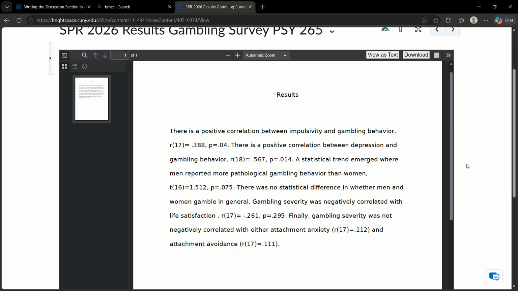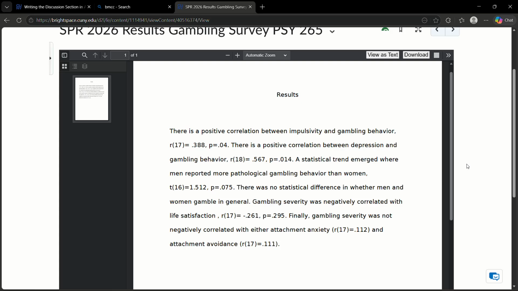Hypothesis 2, there is a positive correlation between depression and gambling behavior. That was also supported here. 0.567. So now we're getting into a moderate to somewhat large correlation, especially in psychology. So there's a real strong, moderate to strong association between depression and gambling behavior. So mostly as you gamble more, depression increases, or as depression increases, you gamble more.